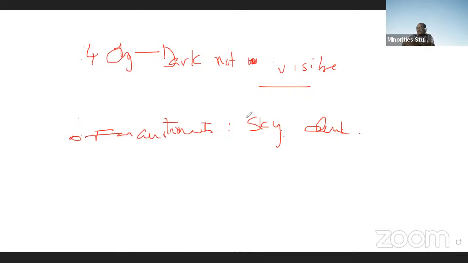Nothing is visible for them properly. Why? Because there is no air, no medium in space. Light will not reflect from space. That's why everything seems to be dark.